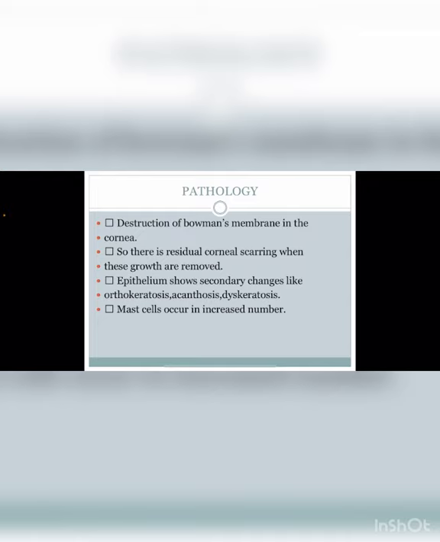So as much as possible, we have to treat this early, so there is less chance of corneal opacity appearing in the cornea. Now the epithelium shows secondary changes like orthokeratosis, acanthosis and dyskeratosis. Mast cells occur in increased number.